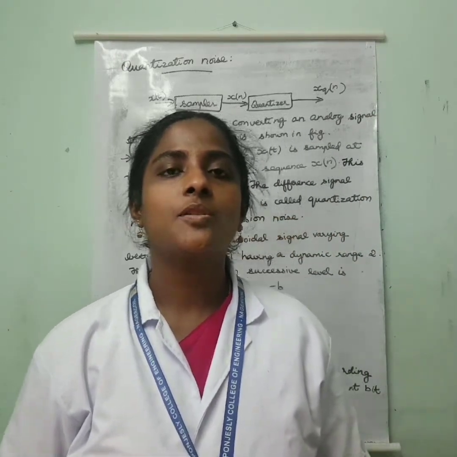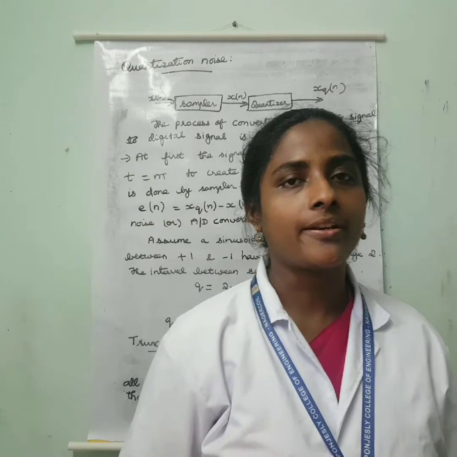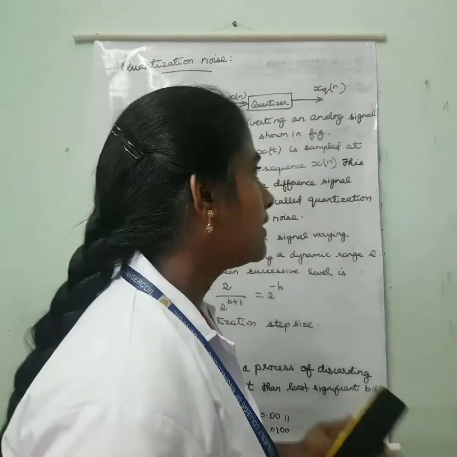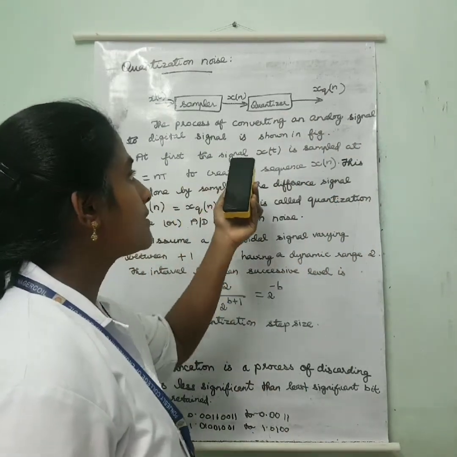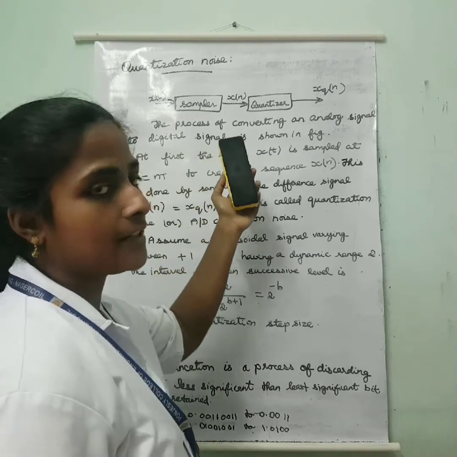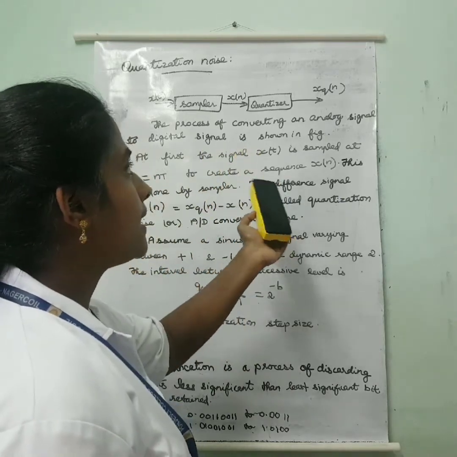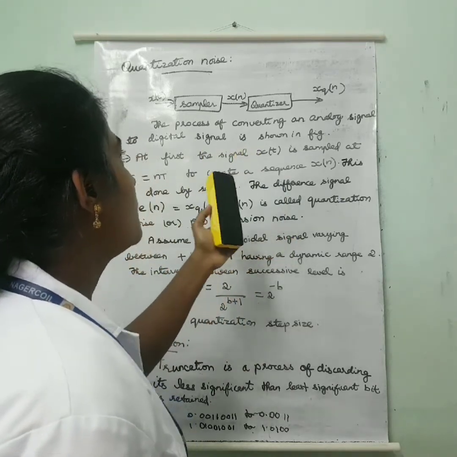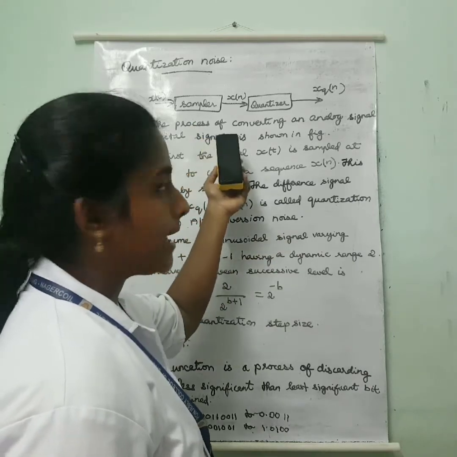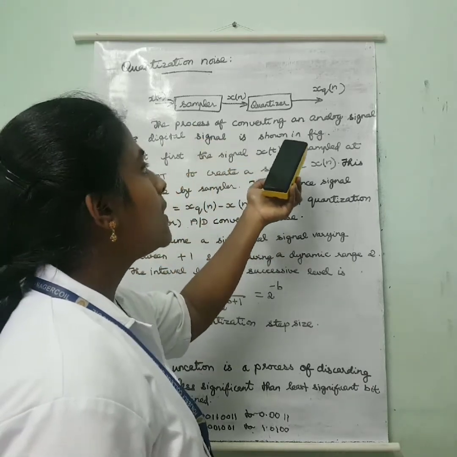Today I am going to teach about quantization noise. This diagram shows the process of converting an analog signal to a digital signal. First we have a sampler, then we have a quantizer.